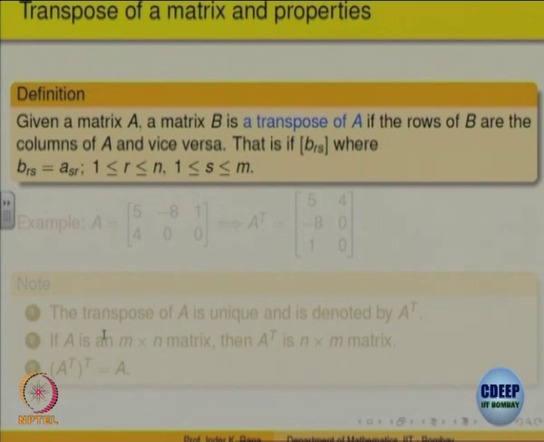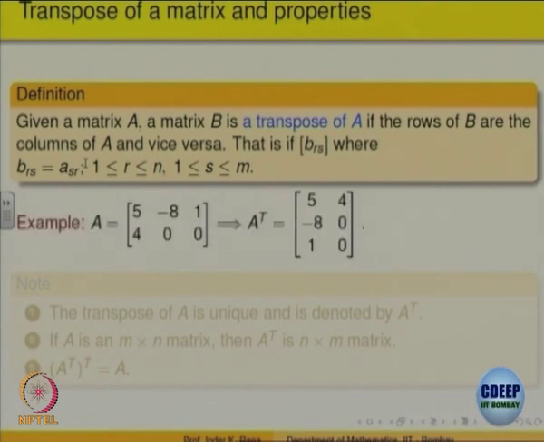So, if it was M cross N, what is the new matrix? N cross M, right. So, one can write the new matrix, if you want to write the rsth element, that is a_sr, interchanging the row with the column. So, that is the transpose. Here is a simple example of the transpose. The first row is 5, minus 8, 1, 4, 0, 0. So, this row has become a column here, and this row has become a column here.